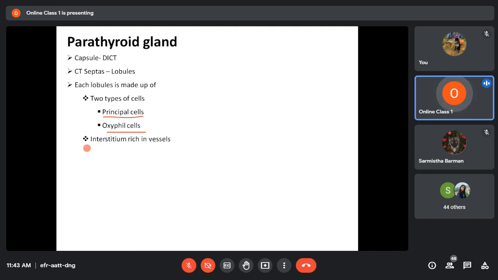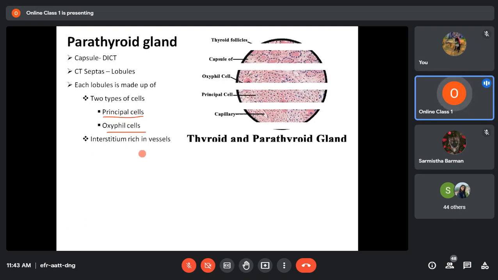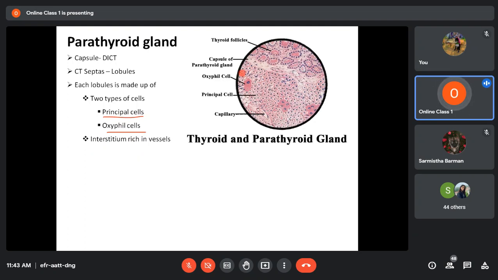And the interstitium, that means the connective tissue between these cells, is rich in blood vessels. Now here, in this slide, this area is the thyroid gland. These are thyroid follicles filled with colloid, and adjacent to the thyroid gland, this area here is a parathyroid gland.